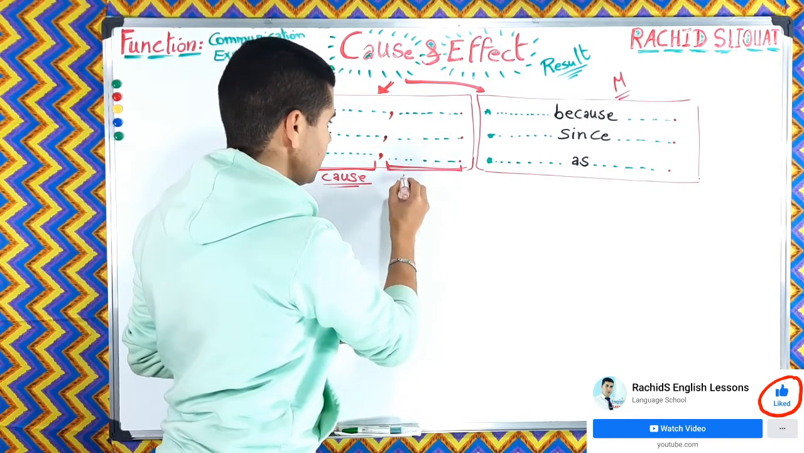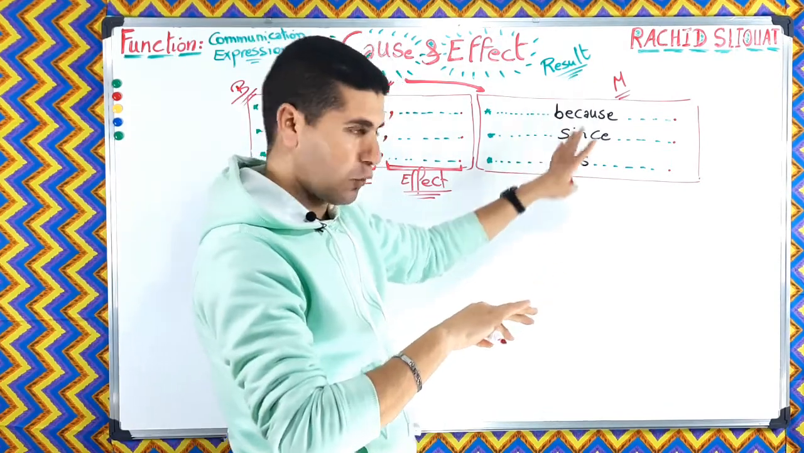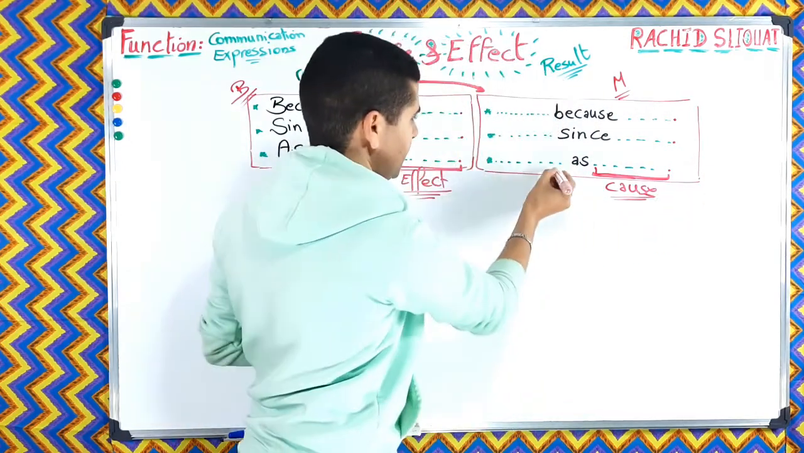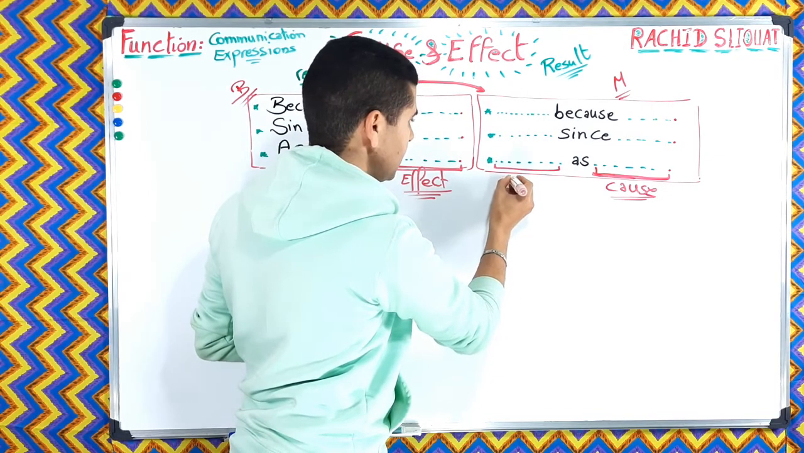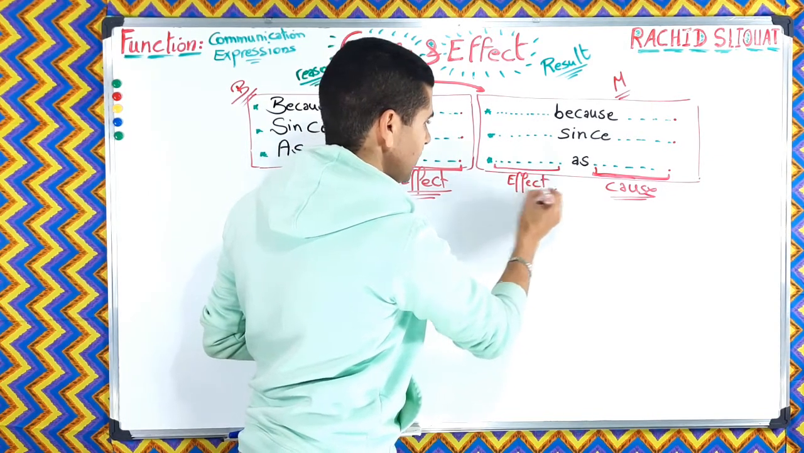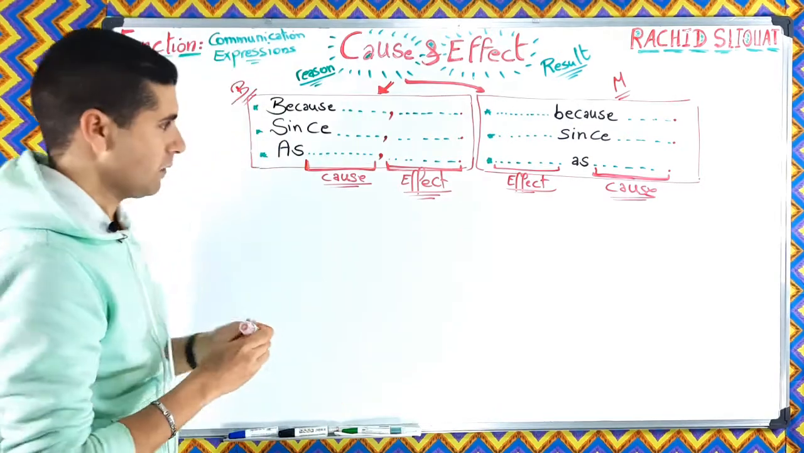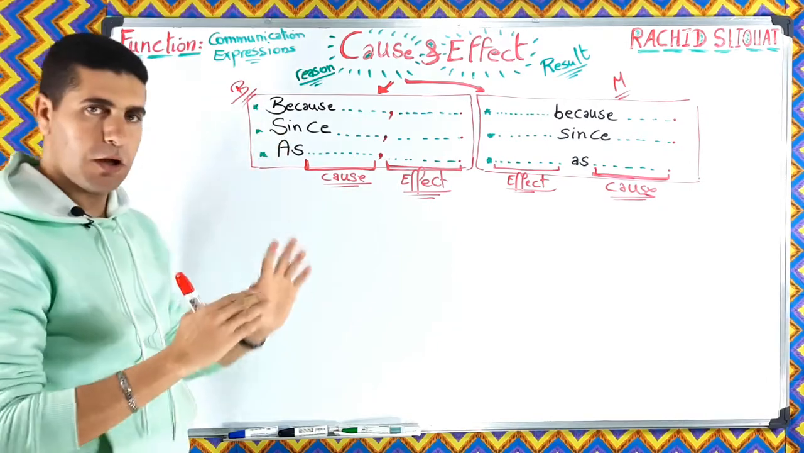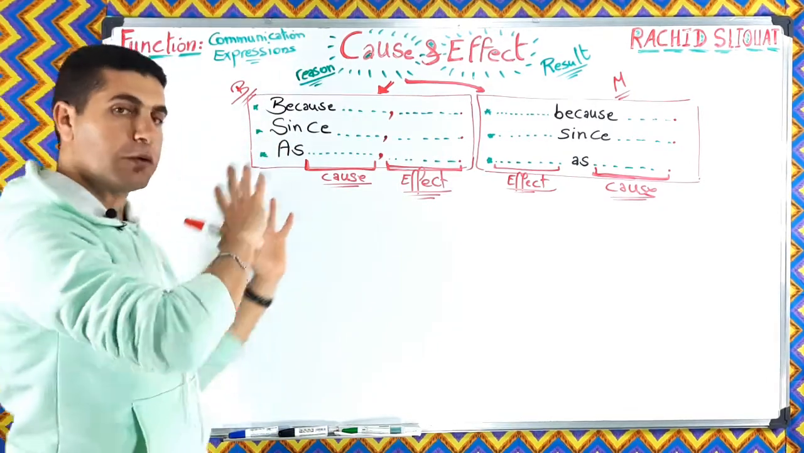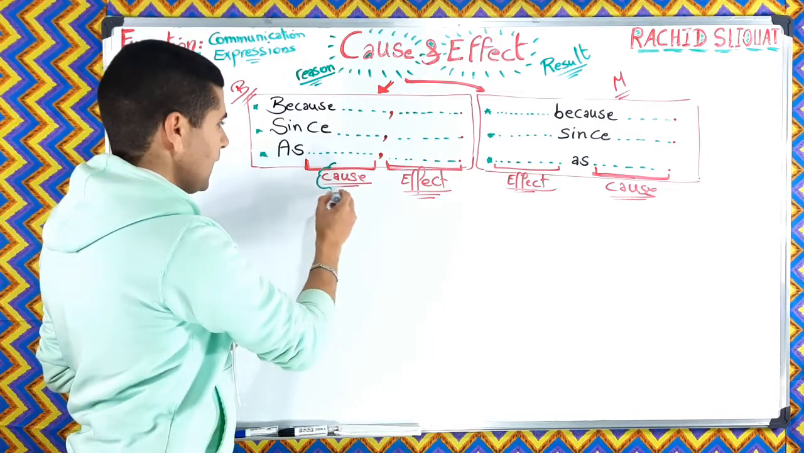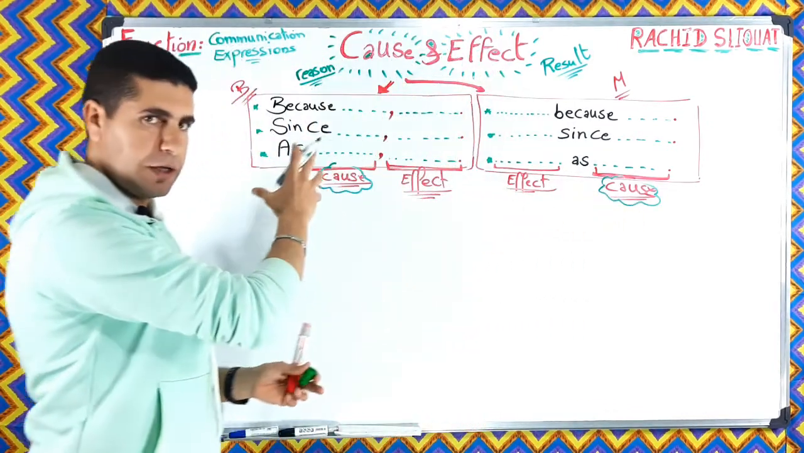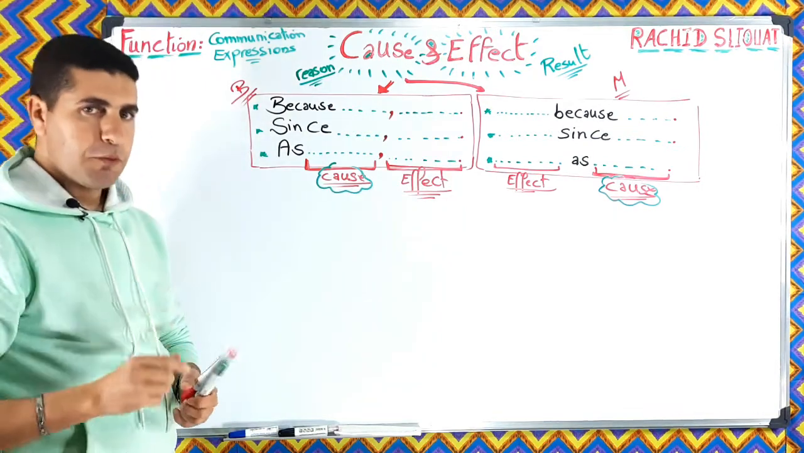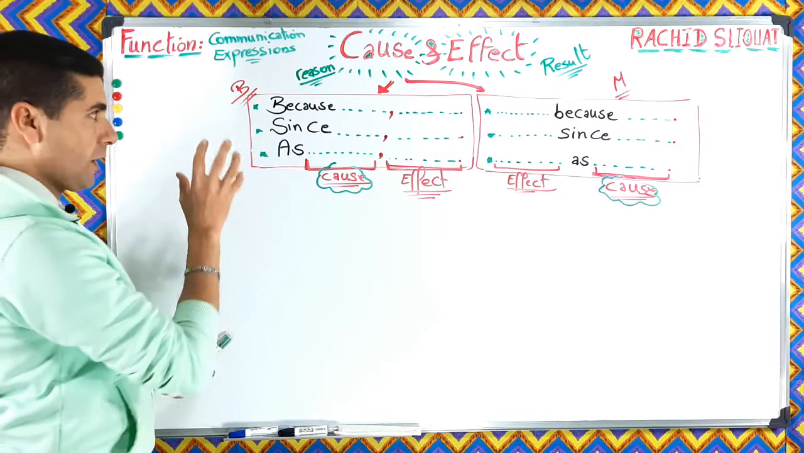All right, again, the same thing for here. They are followed by cause. So this part is for the effect. So we say effect or the result, okay? So the main idea that you have to keep in mind is that these words, because, since, and as, are always followed by the cause, as you can see, either in pattern number one or in pattern number two, okay?